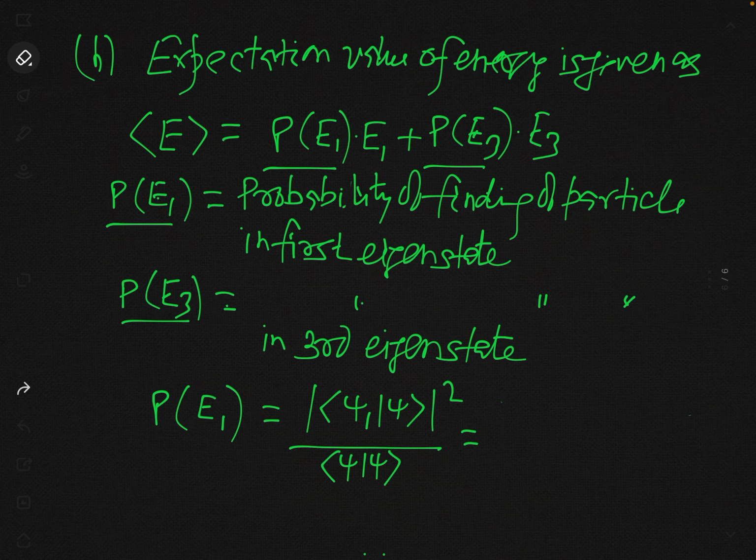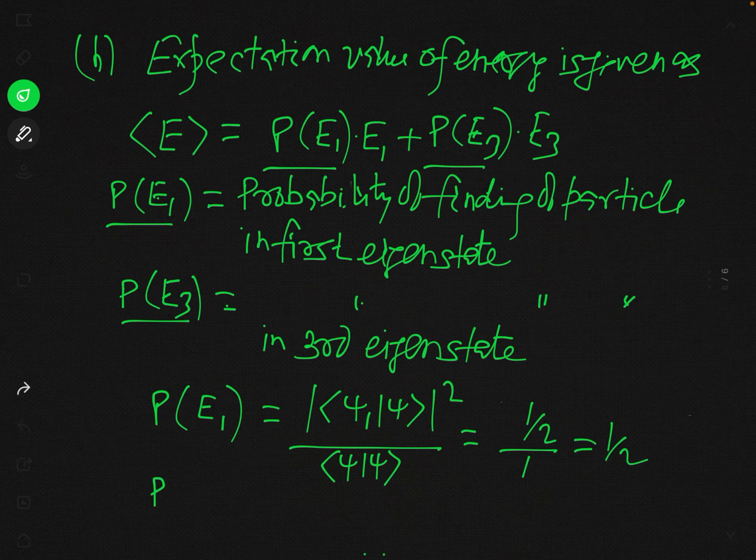So this will be simply equal to, in fact, what? This psi is actually 1 over root 2 ket psi 1 plus 1 over root 2 ket psi 3. Product with psi 3 will vanish and product with psi 1 will be 1. So this will be simply equal to 1 over 2 over 1, that is 1 over 2.